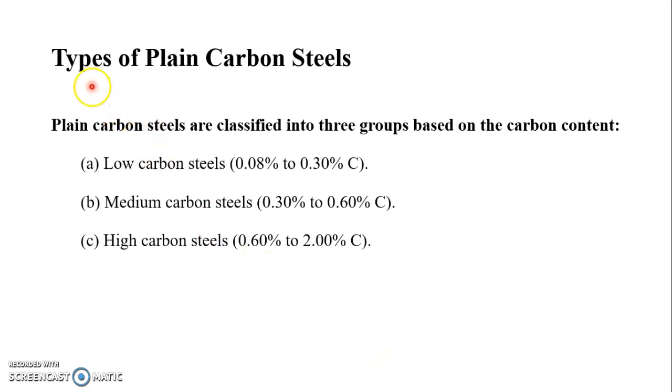There are three types of plain carbon steel: low carbon steel, medium carbon steel and high carbon steel. In low carbon steel, the percentage of carbon varies from 0.08% to 0.30%. Medium carbon steel contains 0.30 to 0.60% carbon, whereas high carbon steel contains 0.60 to 2% carbon. We will see them one by one.